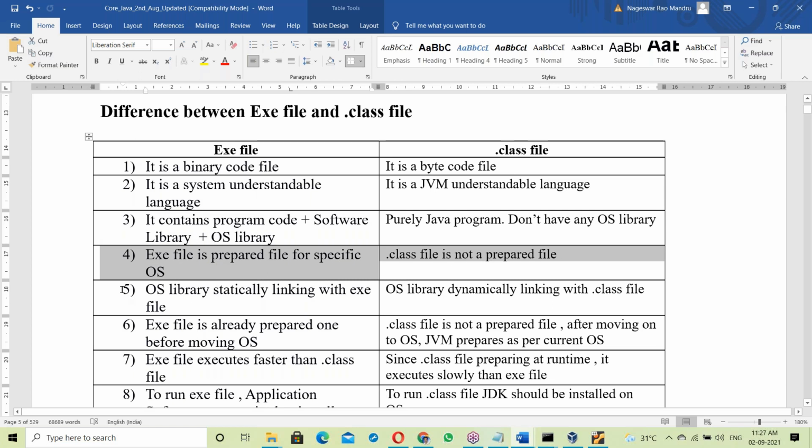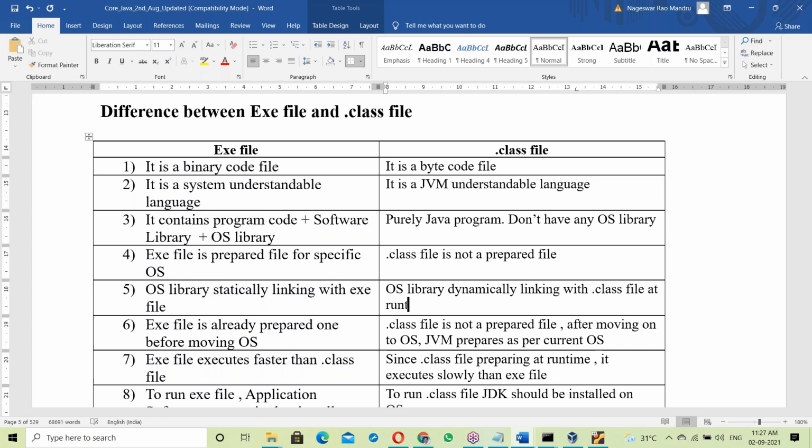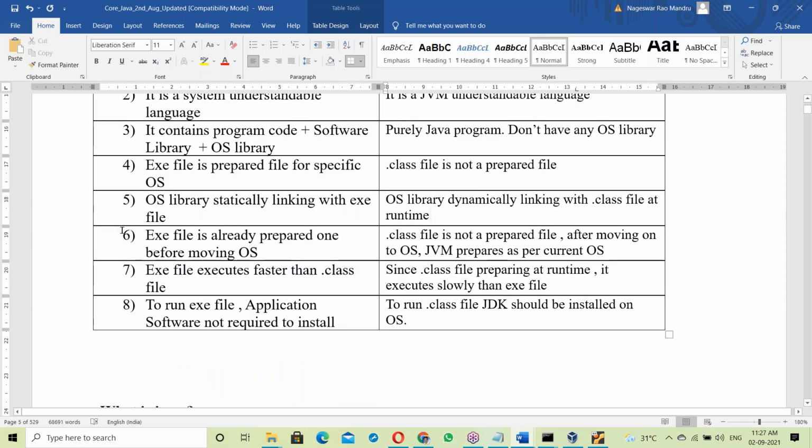Next, the OS library is statically linked with the exe file at creation time, but the OS library is dynamically linked with the .class file at runtime.